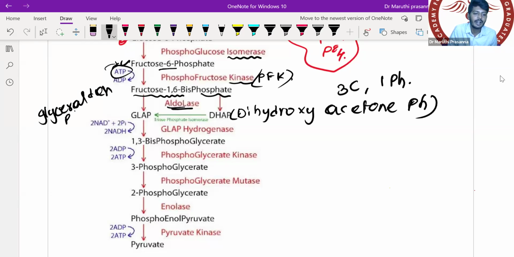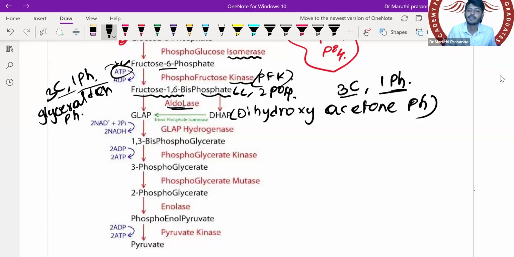Glyceraldehyde phosphate also consists of 3 carbon atoms and one phosphate group. Look here, fructose is a 6 carbon containing substance, and it has how many phosphates? 2 phosphate groups. So 6 carbons and 2 phosphates are there. 3 carbon 1 phosphate, 3 carbon 1 phosphate, equally we will divide them. So I will have two substances.